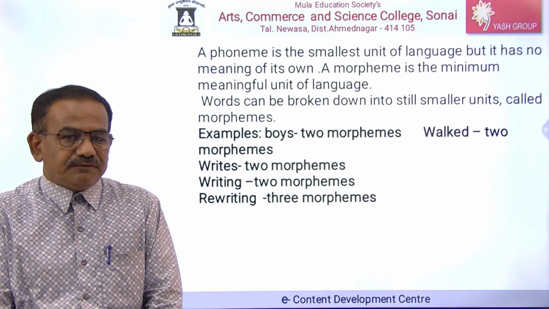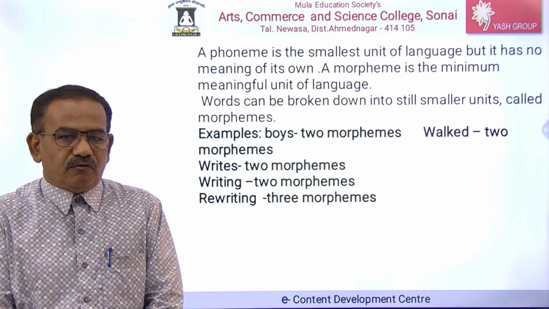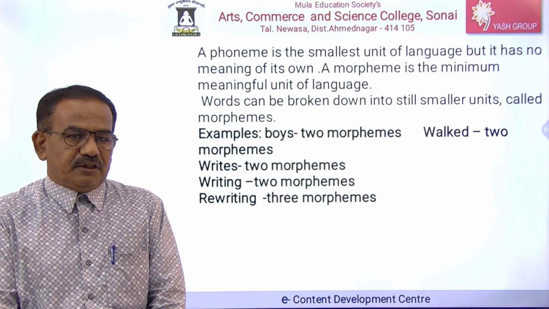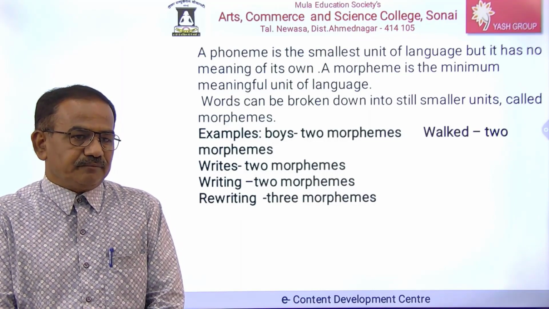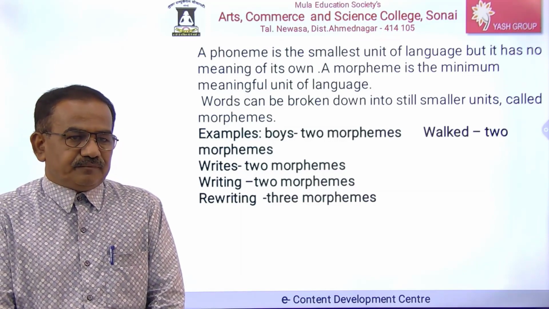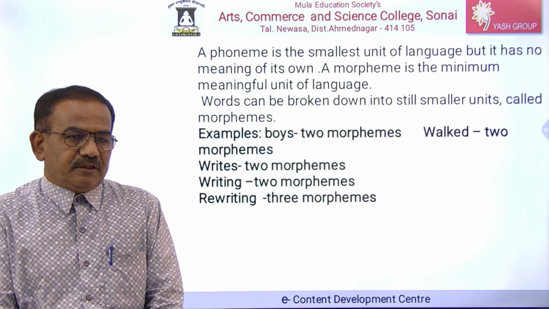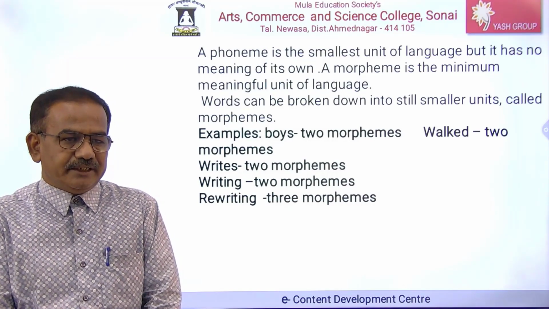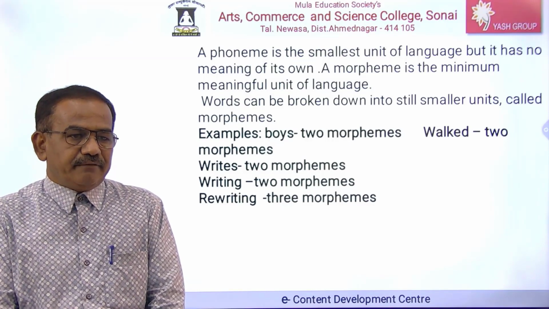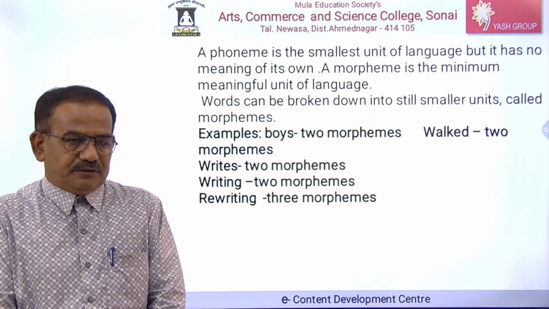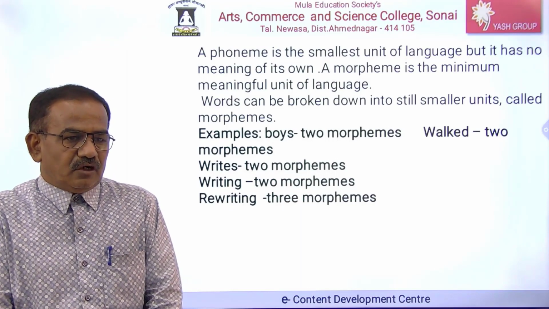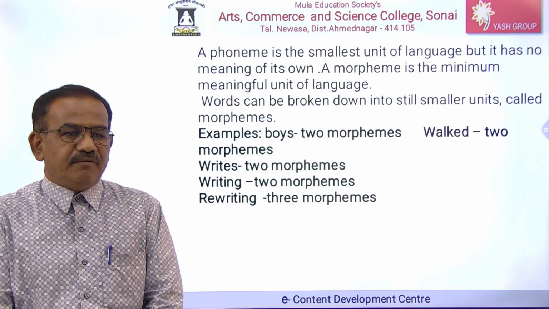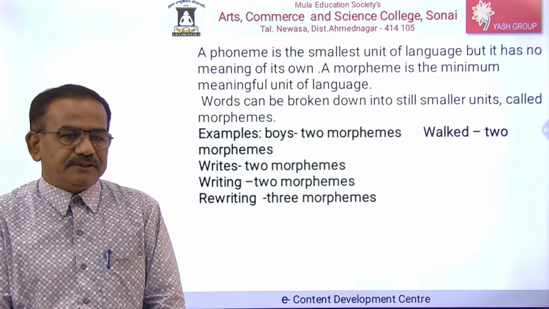The second word, walked, has two morphemes, walk plus ed. The ed denotes the past tense of the word. Writes has two morphemes, write plus s. The s denotes the simple present tense. In the word writing, ing denotes the continuous tense. Rewriting has three morphemes, re plus write plus ing.